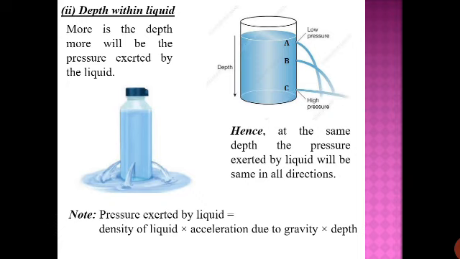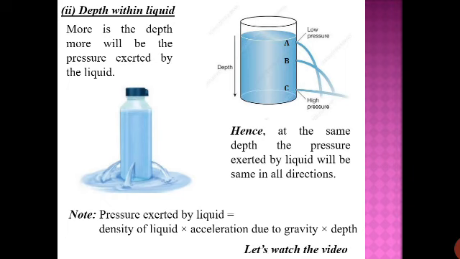And then the depth. So depth you understood. So overall there are three different factors. Two I have already discussed, and third one is the gravity. But since we are talking about the Earth, on the surface of the Earth, and gravity is almost same everywhere, almost same, not same, but almost same. So we can say the main two factors we have is density of the liquid and the depth.